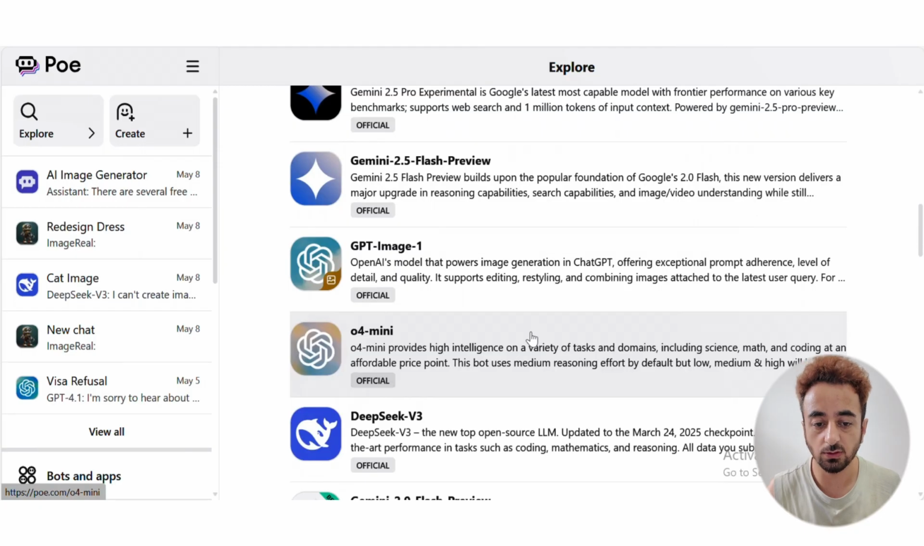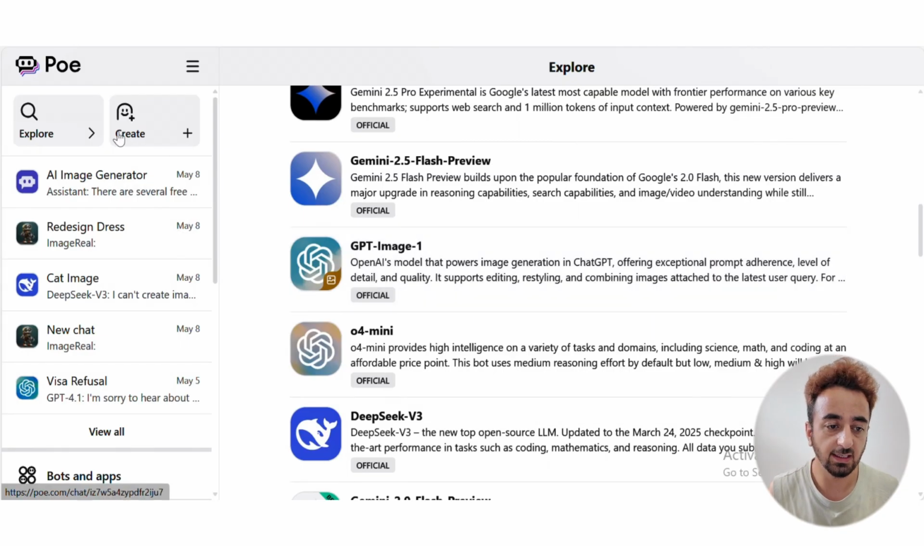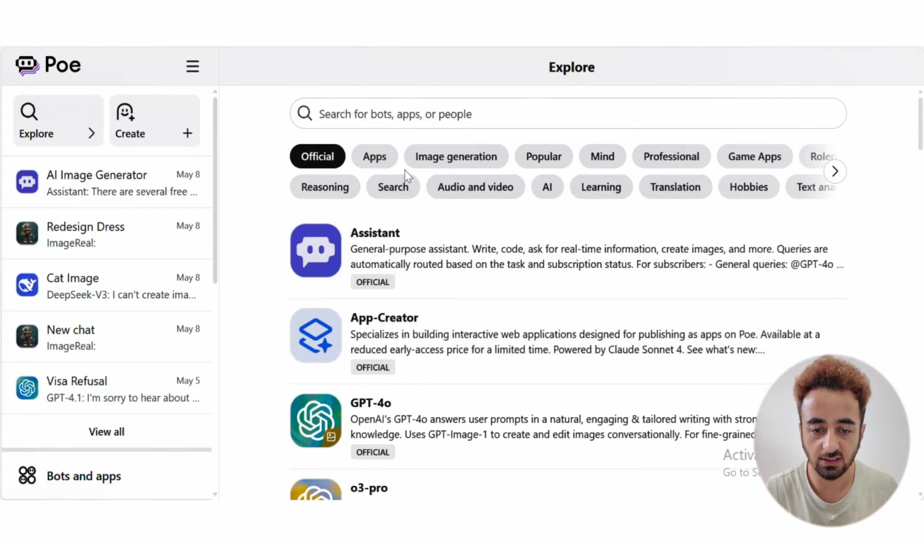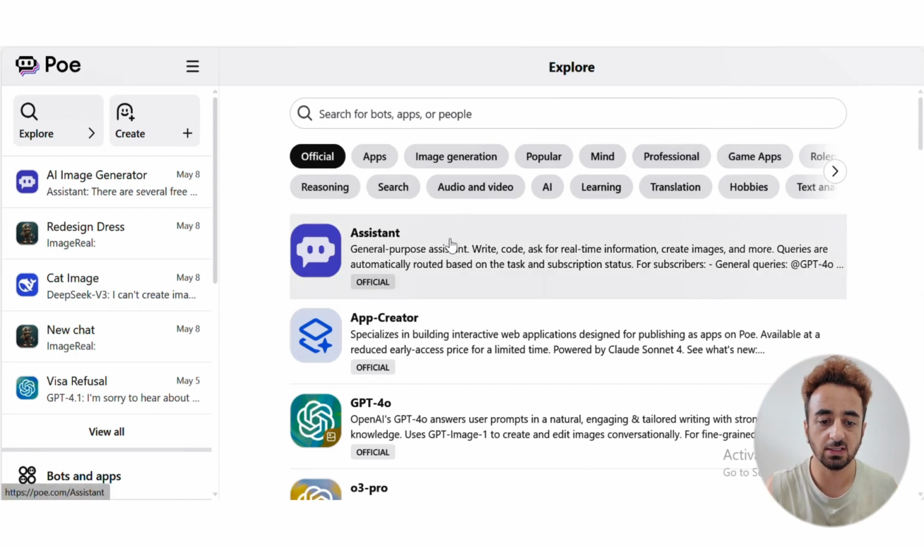Some of these tools are used to generate AI images, some are used to generate AI videos, and some are just for text. So I think you don't need to go separately to all these websites. You just come to poe.com and access all these AI tools. For example, image generation, you can see the most popular ones, professional, game apps, all these AI tools are available on poe.com. So just jump to this website and access.